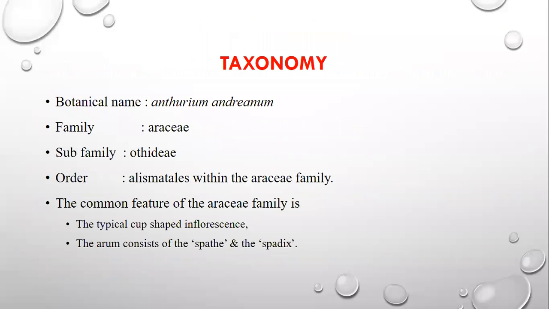Botanical name Anthurium andreanum, family Araceae, subfamily Pothoideae, order Alismatales. The common feature of the Araceae family is a typical cup-shaped inflorescence. The arum consists of the spathe and the spadix. Later on we will see what the spathe and the spadix are. So this is the taxonomy of the anthurium flower.